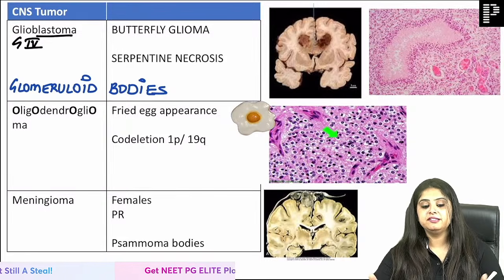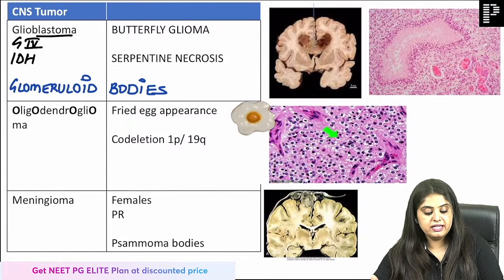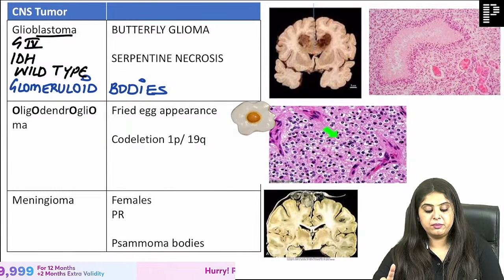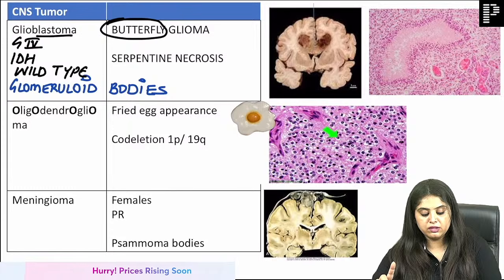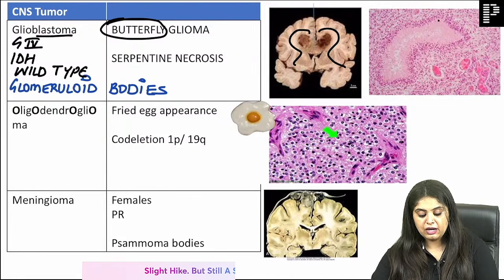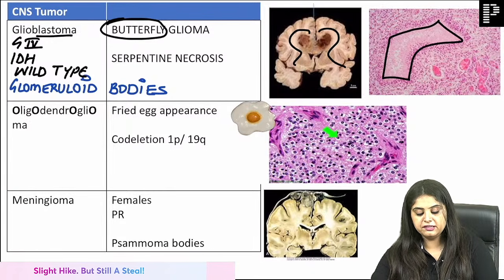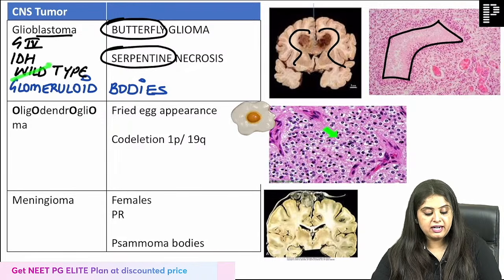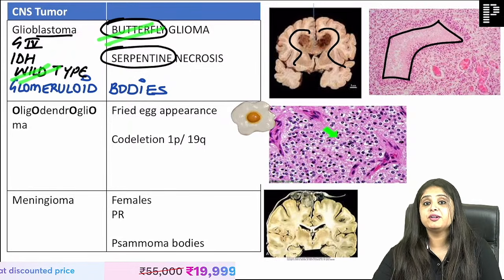Wildlife means talk about animals. If you are asked which IDH problem is there, you will say IDH not of mutant type, IDH wild type is most common. How does it look under radiology and gross? Ma'am, it looks like a butterfly because it's on the left and right both. How does it look under the microscope? I can see this snake-like necrosis, that is serpentine necrosis. So I'm talking about wildlife, butterflies, snakes.